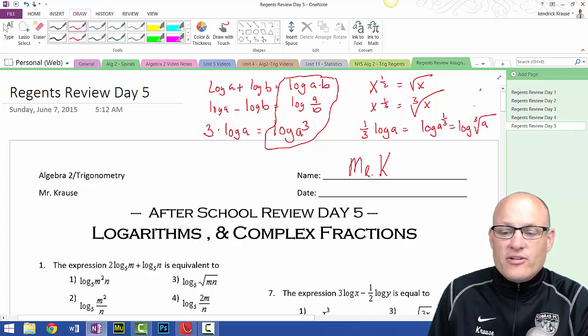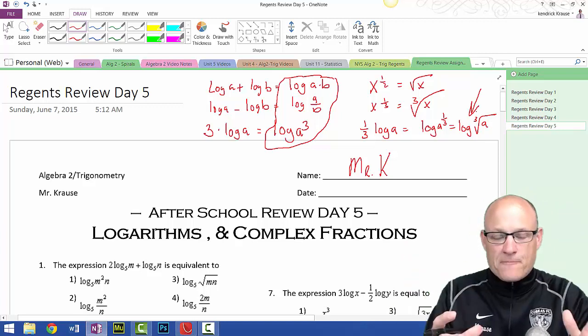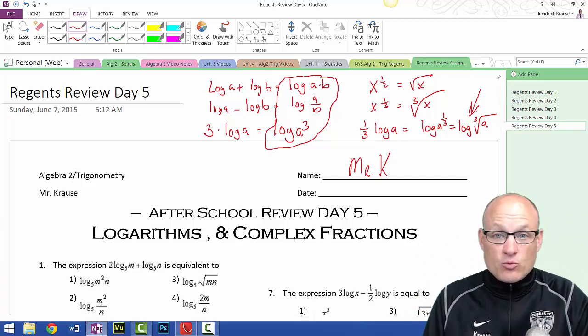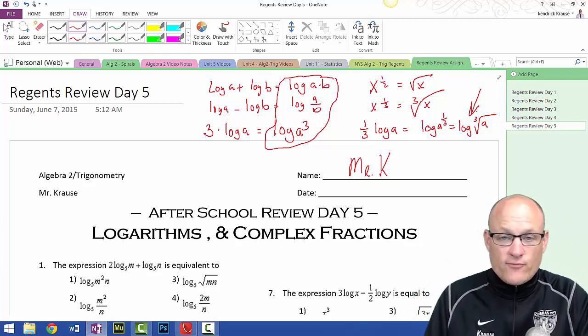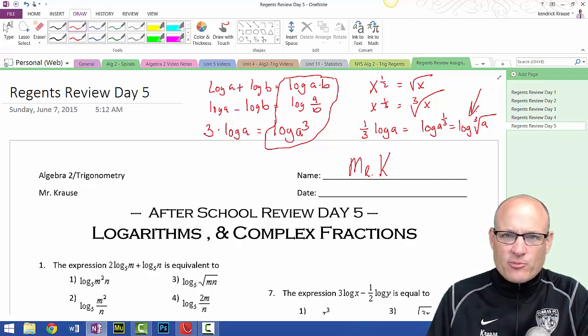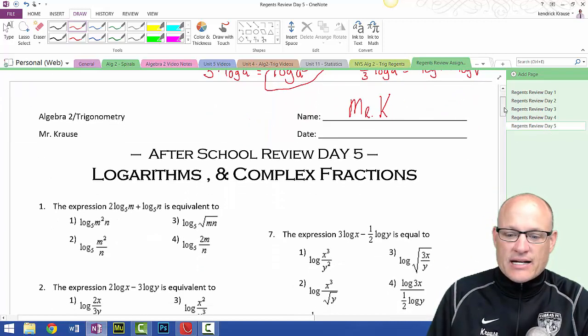And they love to ask these questions because it asks a whole bunch of questions in one. Do you know that fractions as exponents really mean roots? Square root, cube root, fourth root, fifth root, 423rd root, whatever it is. It's a root. When you have a fraction as an exponent, it's a root. Your teachers next year are going to expect that you memorize or have this locked in.